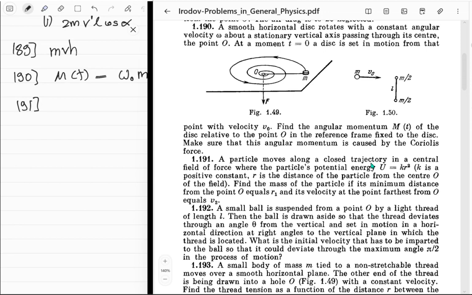Okay, closed trajectory in a central field of force. So it's like some kind of orbit where a particle's potential energy is kr squared. R is the distance of the particle from the center O of the field. Find the mass of the particle if its minimum distance from the... wait. It's kr squared. Then if it moves tangentially somehow, right? So, the divergence of this thing is okay.